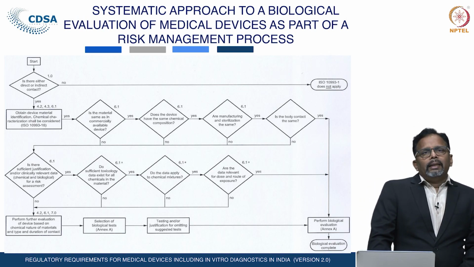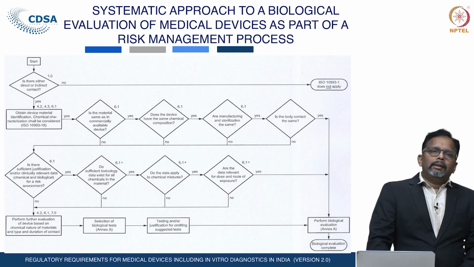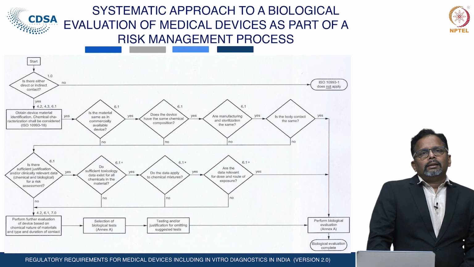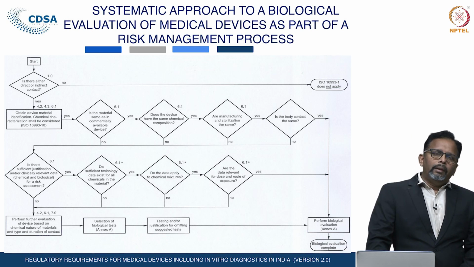So, that matrix can be adopted by the manufacturers, and based on that matrix the tests prescribed in the annexures can be performed.